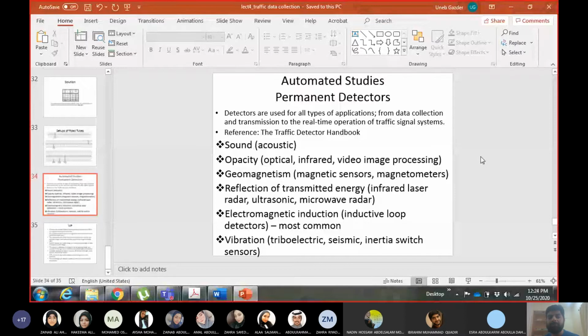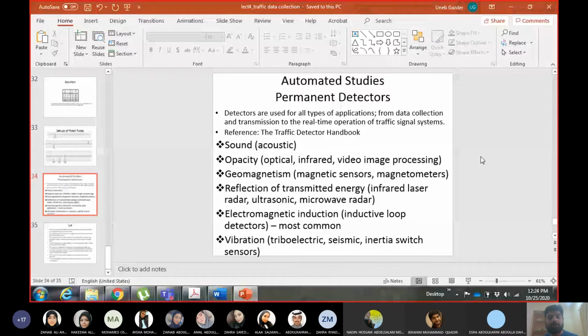Because these detectors are permanently installed, the data collected is transmitted in real time to other devices like traffic signals. As I told you earlier, we have sensors attached to the signals. These sensors provide real-time data to the signals, and the signal timings are programmed to change according to that. Obviously, signal timing means real-time data, right? You cannot take 2-3 hours to calculate the new timing for the signal and then implement it. After 2-3 hours, the traffic has completely changed. So you need real-time data for that.